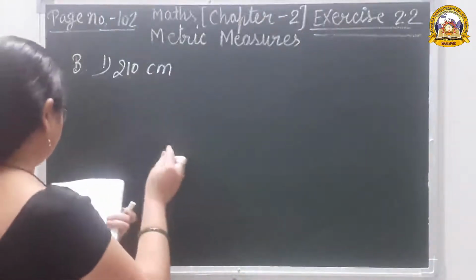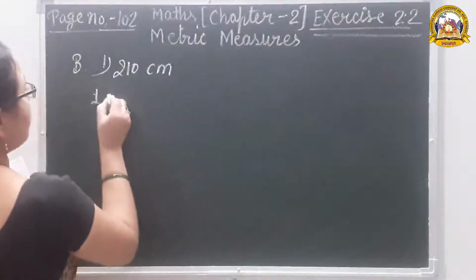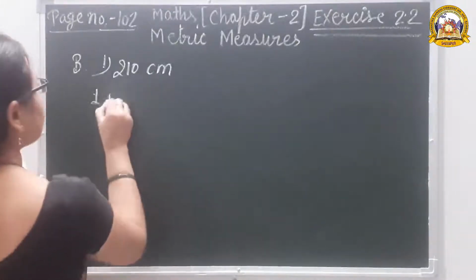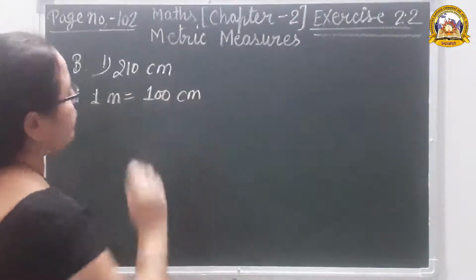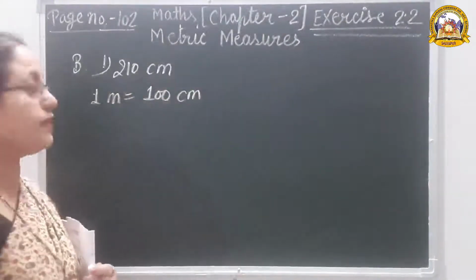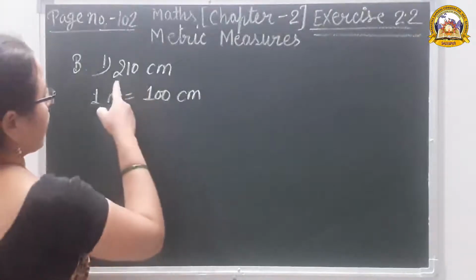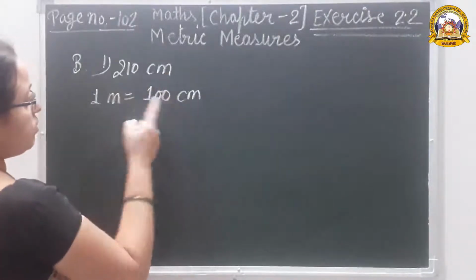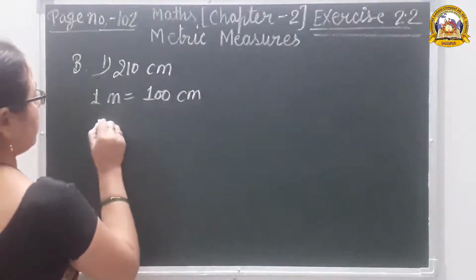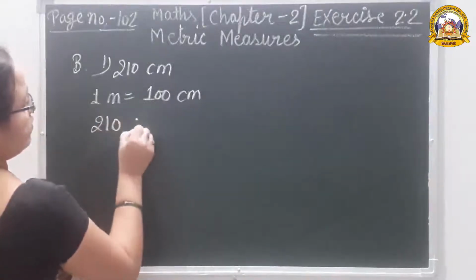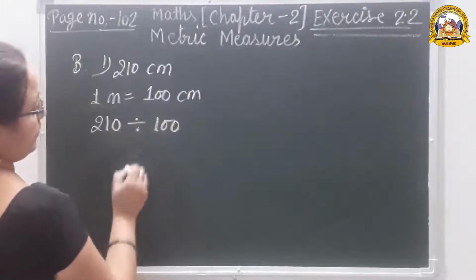210 centimeter. First, 1 meter is equal to 100 centimeter. And this number is given in centimeter. So divide by 100. That is why 210 divided by 100.